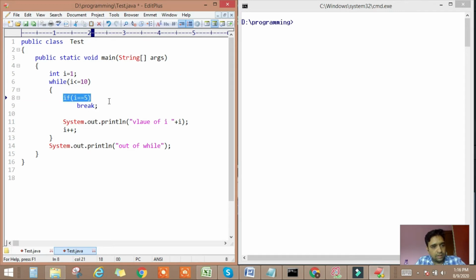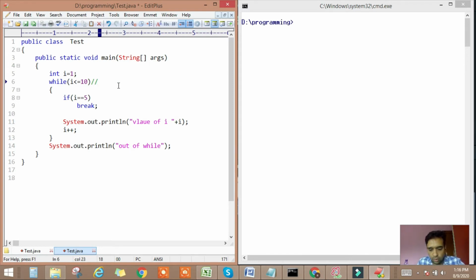And after the if statement we have one printing statement in which we are printing the value of i, and then we are incrementing the value of i, and then the block of while will end with the ending curly braces. And outside the while loop we have a statement in which we are printing out of while loop. So first the i value is declared with value 1. Then we are comparing whether the value of i, that means 1, is less than or equal to 10 or not. So 1 is less than or equal to 10 is true.